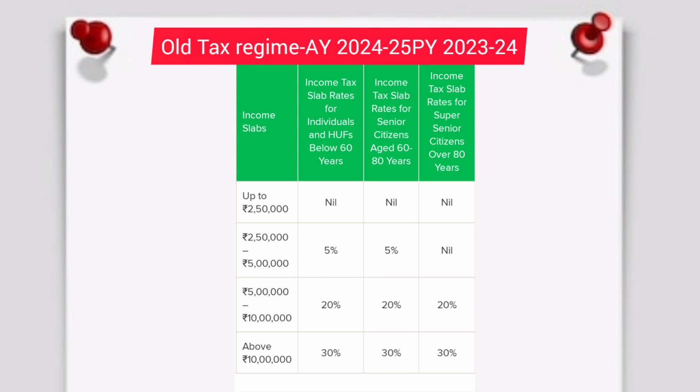Old tax regime, assessment year 2024-25, previous year 2023-24. There are three categories in this old tax regime. Income tax slab rates for below 60 years, senior citizen aged 60 to 80 years, super senior citizen over 80 years. 2,50,000 nil rate for all the three categories. 2,50,000 to 5 lakh 5%, 5%, nil. 5 lakh to 10 lakh 20%, 20%, 20%. Above 10 lakh 30%, 30%, 30%.